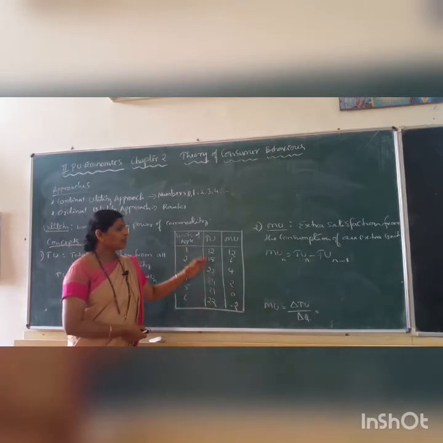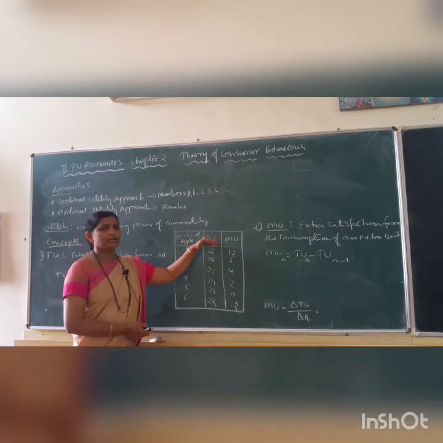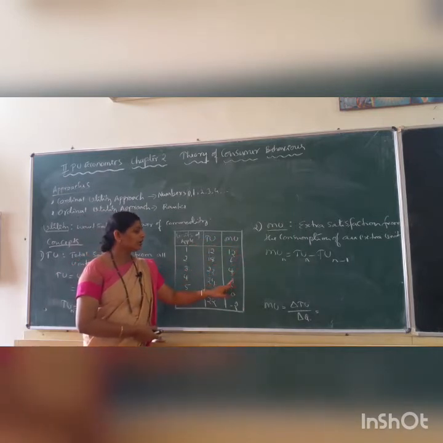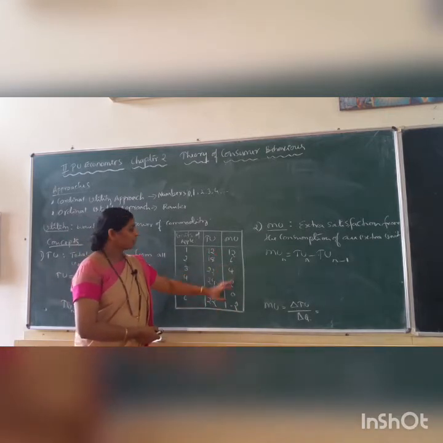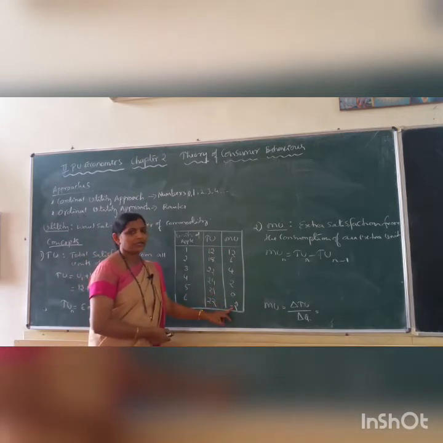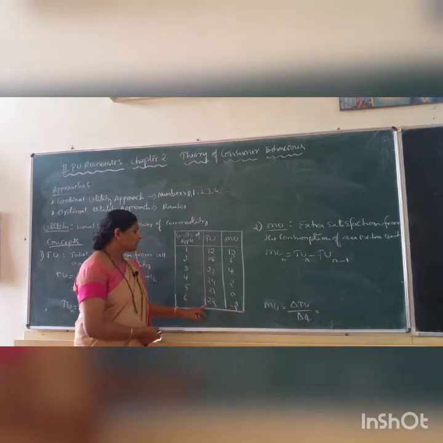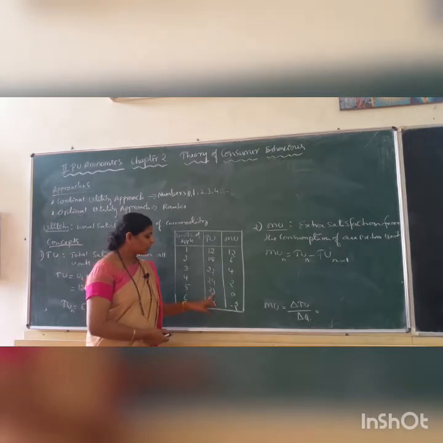If a person goes on consuming a commodity one by one without any time gap, then total utility increases at a diminishing rate. Marginal utility goes on diminishing. That I will explain later in a law, that is the law of diminishing marginal utility. After the satiety point or saturation point, utility becomes negative. It goes below the x-axis. So from 6 units of apple, total amount of satisfaction the consumer derives, that is 22. So how to calculate that total utility?